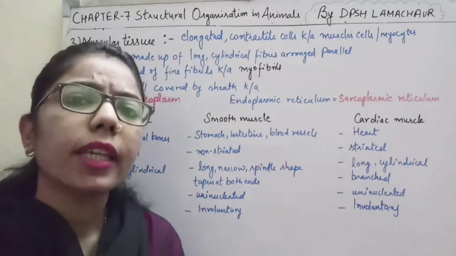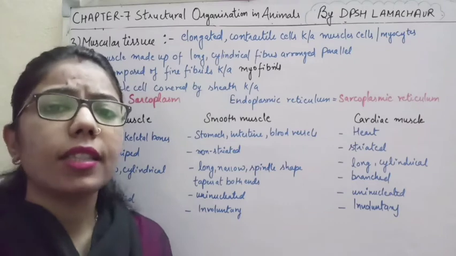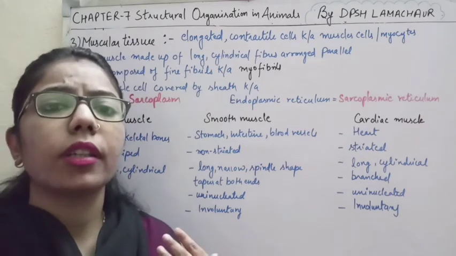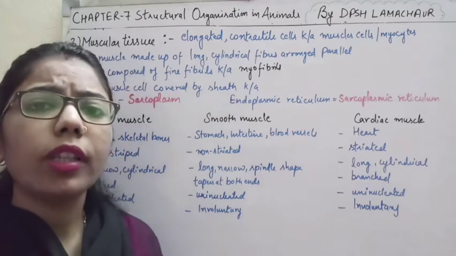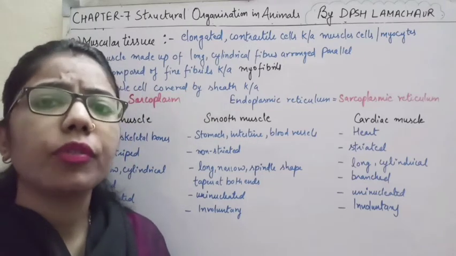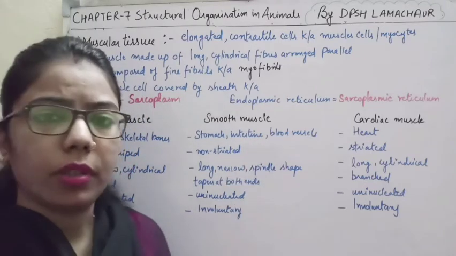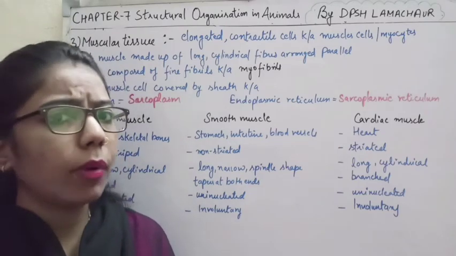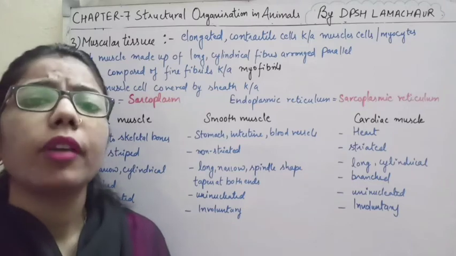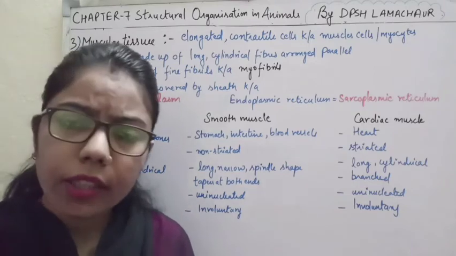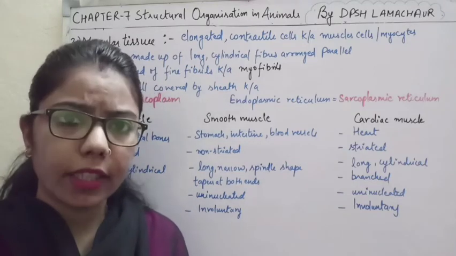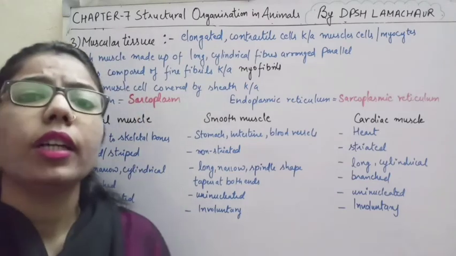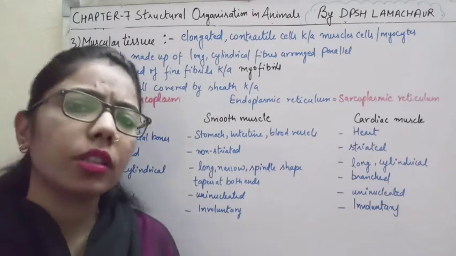So students, in this chapter, in the last session we have done the introduction, the definition of tissue, and what the different types of tissue found in animals, or we can say in human beings, are. We have discussed all about it, and out of them we have covered epithelial tissue, then connective tissue, and today we will do the third tissue, that is the muscular tissue.